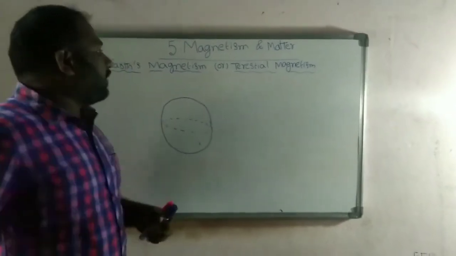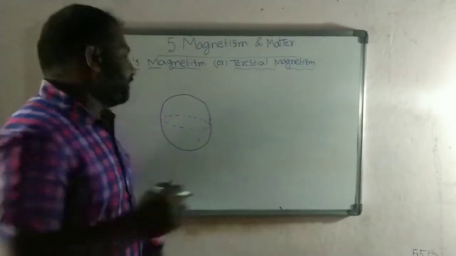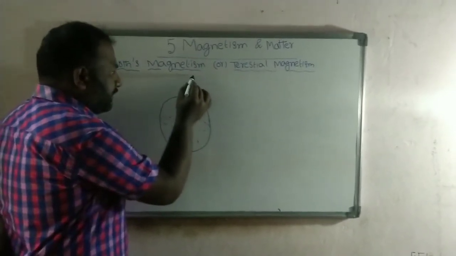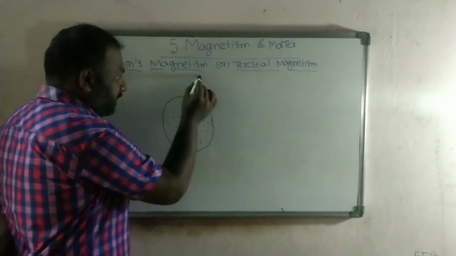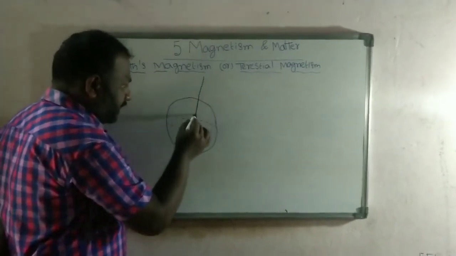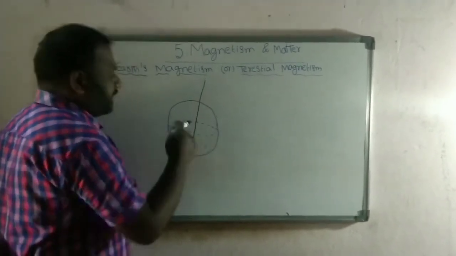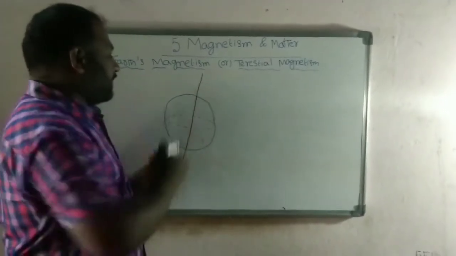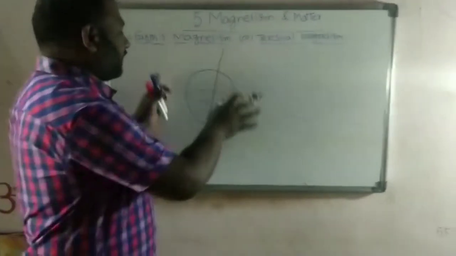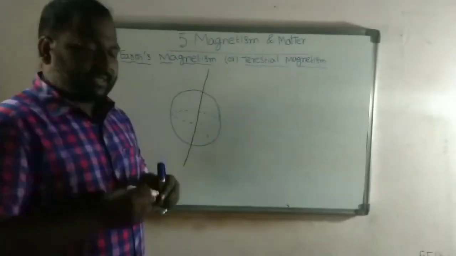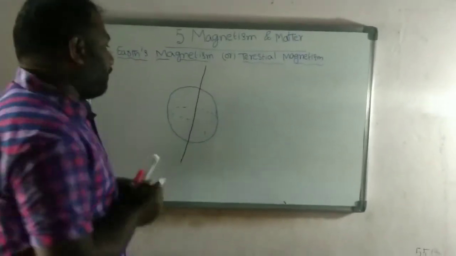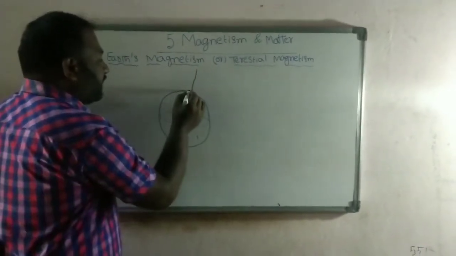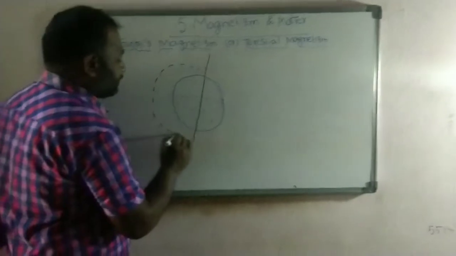Now see how Earth's magnetism can be considered. Here is the Earth we consider, and this is the axis of rotation of the Earth. Earth is revolving with a certain angle, having a certain slope. Earth is revolving along its axis, and the field lines exist in this manner.